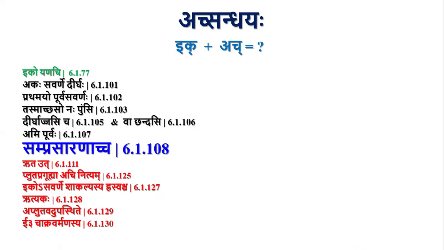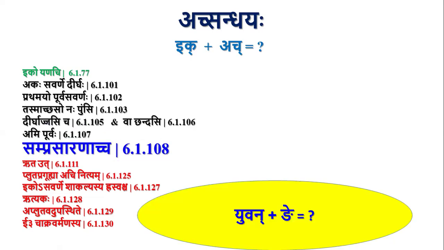Next, Samprasaranacha. Whenever there is samprasaranam, then also we will get ik letters in place of yan letters. Usually they will be followed by ach letters. Then between those ik and ach letters there will be purva rupa sandhi instead of Iko Yanachi.